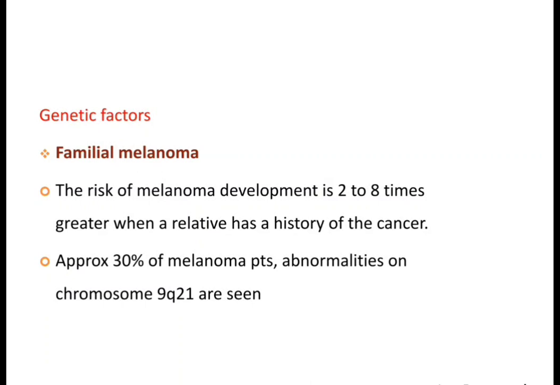In the environmental factor, sunlight, that is high intensity UV, plays a very important role, followed by artificial UV. In the genetic factor, familial melanoma, people whose close relatives had a history of malignant melanoma have 2 to 8 times greater risk of having malignant melanoma.